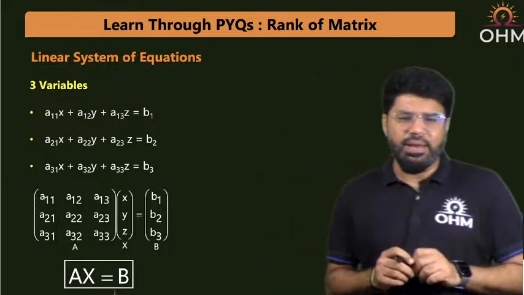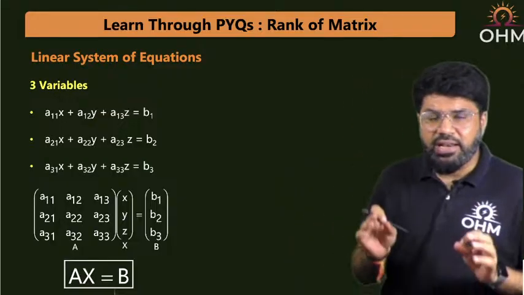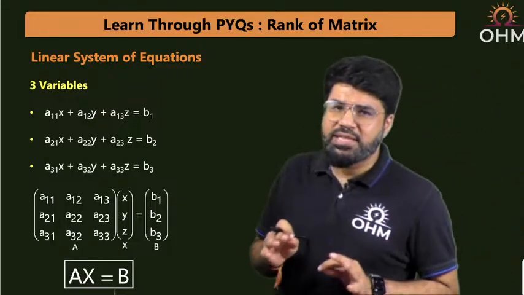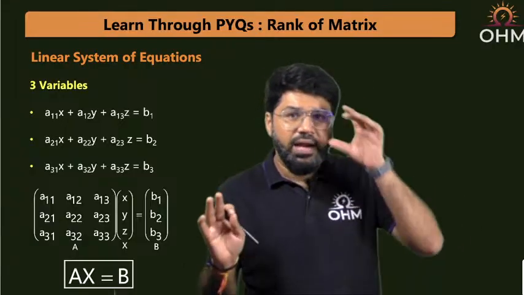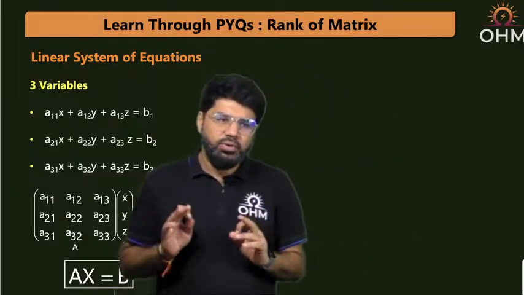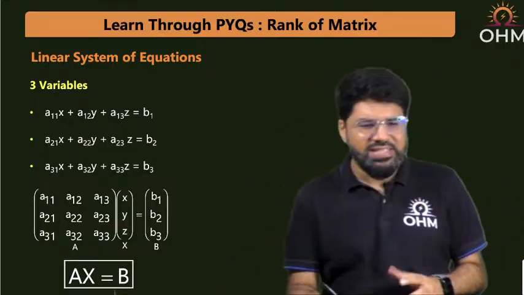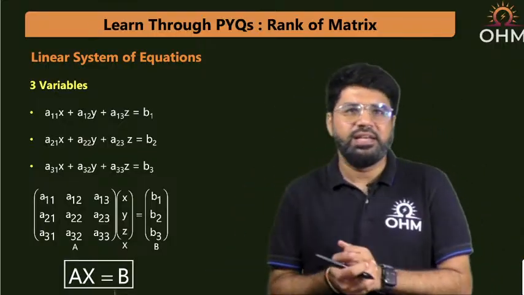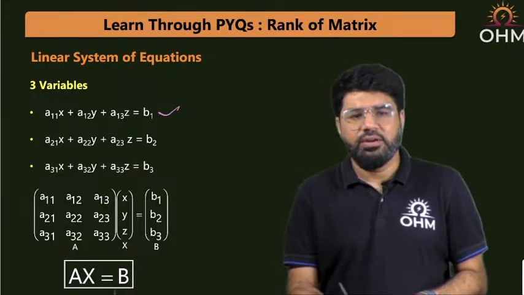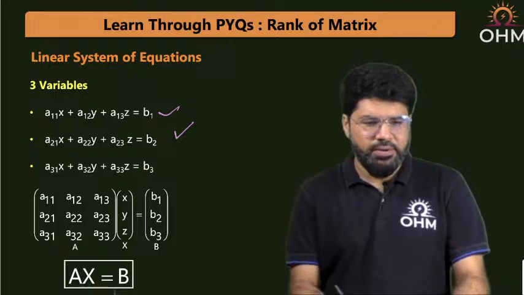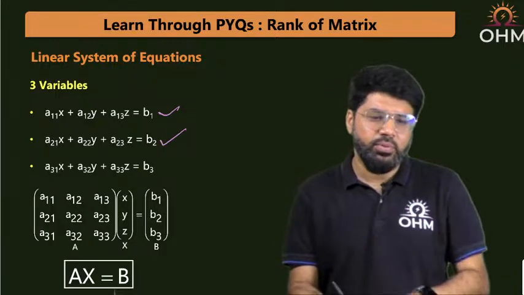What is that Rouche-Capelli's theorem? Again taking a three variable system as a generalization, because 99% of the questions that you are going to expect from this topic are around three variables. Let me make it very clear. So let's consider a system of three variables: a11x plus a12y plus a13z equal to b1. Then a21x plus a22y plus a23z equal to b2. And the third one, a31x plus a32y plus a33z equal to some number b3.